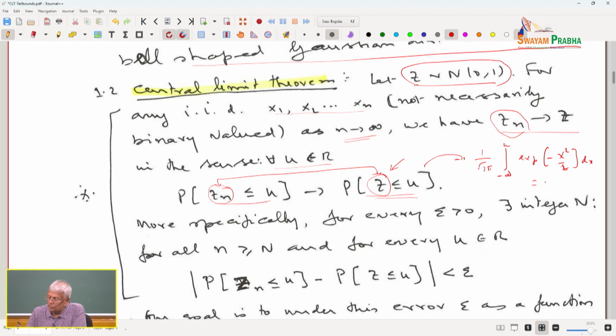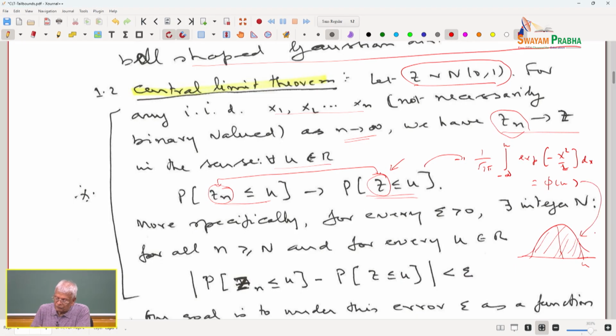In one of our notations, we call it phi of u. That is a cumulative distribution. If this is u, this is the cumulative distribution, the area under the curve from minus infinity to u.